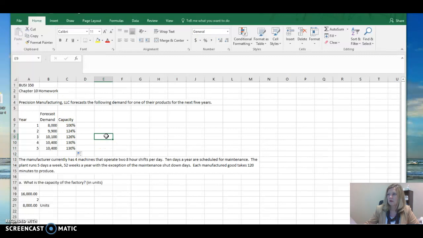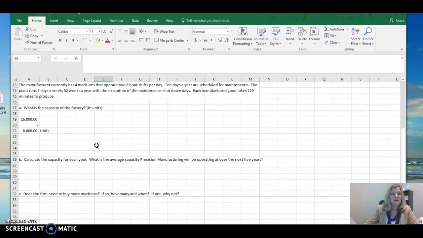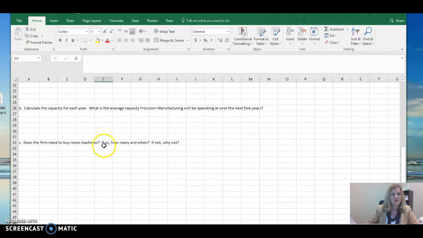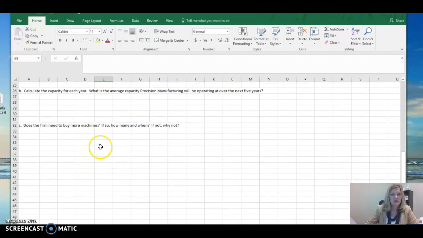Okay, we can see that we've got not enough capacity. We're exceeding capacity in years 2, 3, 4, and 5. We're at complete capacity in year 1. So the next question asks us, does the firm need to buy more machines? And if so, how many? And when? If not, why not?